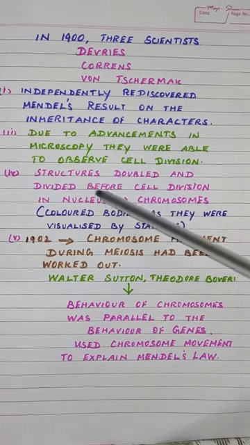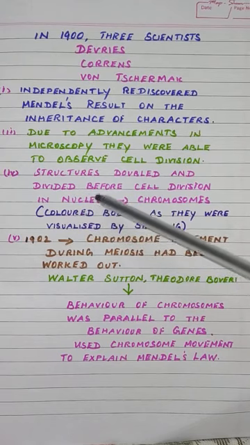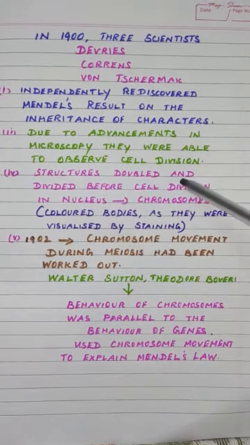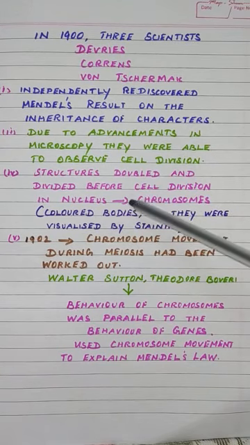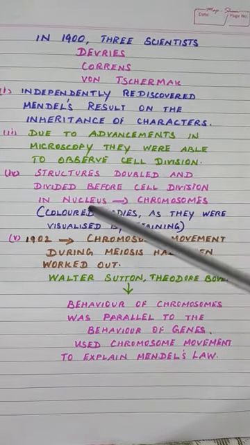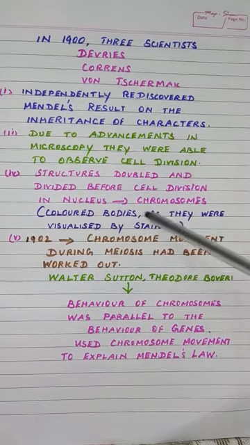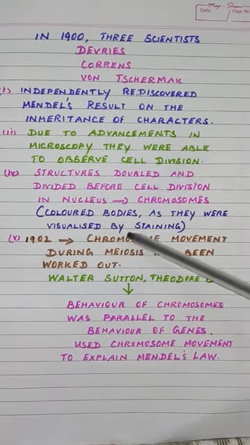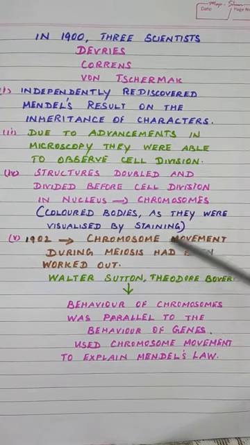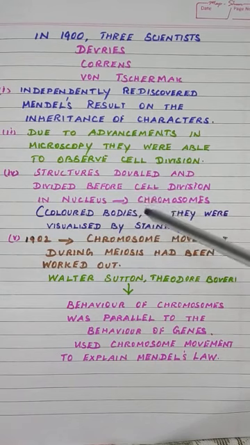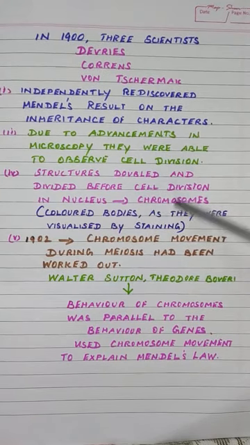Then some structures in the nucleus doubled and divided before cell division, and they called them chromosomes. They are called chromosomes because they are colored bodies, as they were visualized by staining. Staining means coloring agent. When we add coloring agents, we could see the chromosomes. So chromosomes means colored bodies.